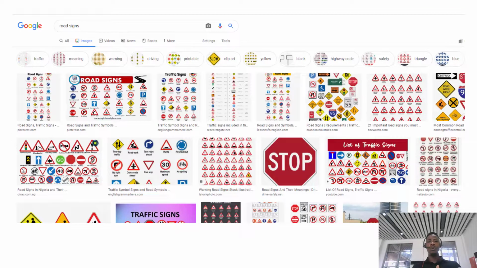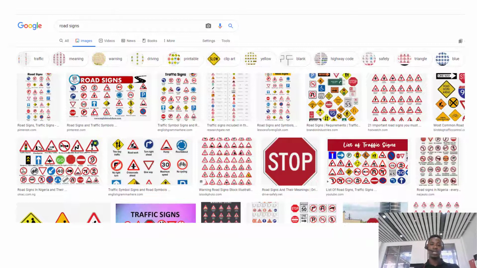Now, if you go to Google and type road signs, I'm sure you're going to see the same design across borders, right? The same design that says stop here also means stop in another country, right? So I'm sure you can see some kind of uniformity here, unlike business.